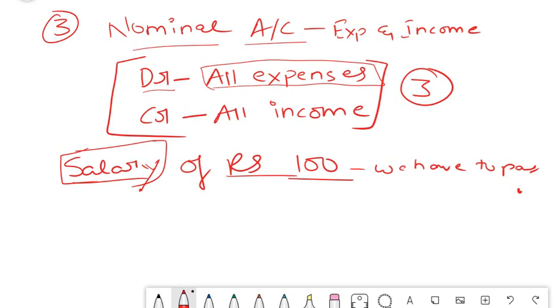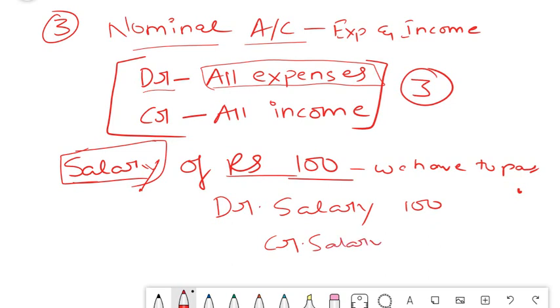So now you have to pass a journal entry which says debit salary of 100. Every journal entry should be matched by a corresponding credit entry. So as we are yet to pay it, we will have a payable account, salary payable, which is your balance sheet account, and you put a 100 rupees entry in that credit. So now the 100 here matches with this 100 here. That means your debit and credit both match. So that is something which you should always ensure when posting a journal entry.